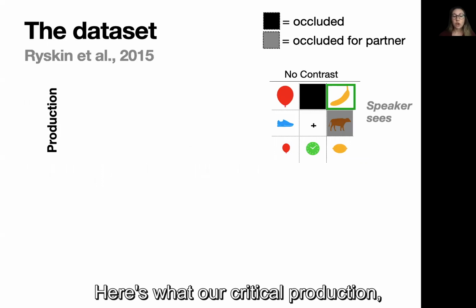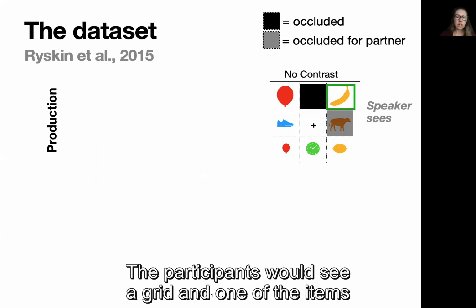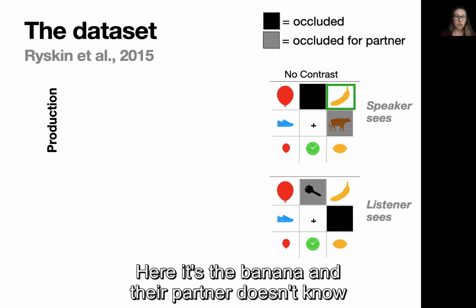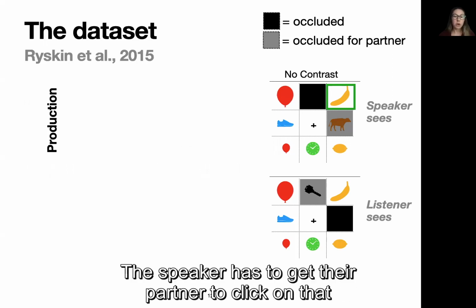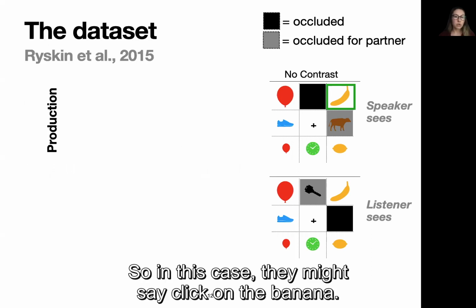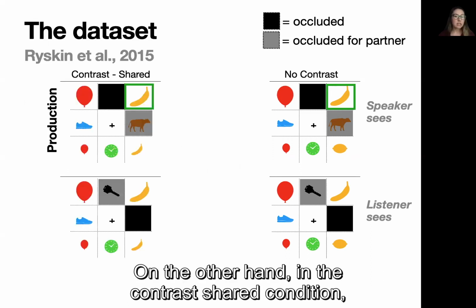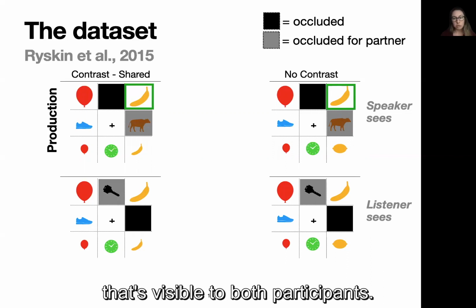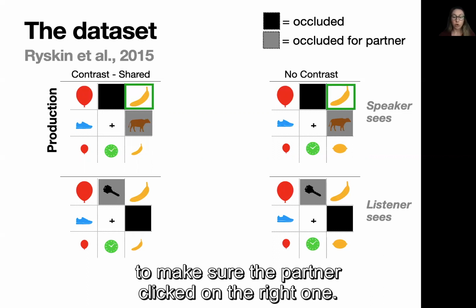Here's what the critical production conditions looked like. The participants would see a grid, and one of the items would be in a green square. Here it's the banana. And their partner doesn't know which one is in the green square. The speaker has to get their partner to click on that same banana on their own computer. So in this case, they might say, click on the banana. There's no other banana in the display, so that's all you need to say. On the other hand, in the contrast shared condition, there's also a small banana that's visible to both participants. So the speaker would need to say big banana to make sure the partner clicked on the right one.